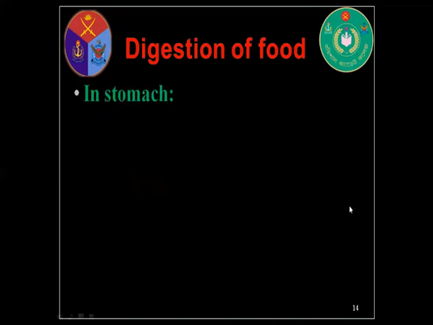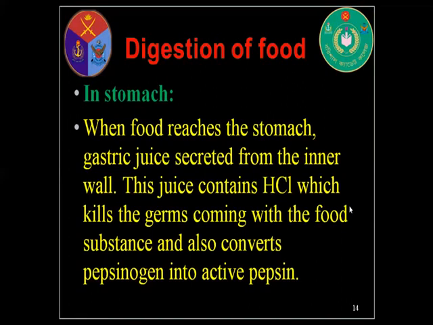In the stomach, when food reaches the stomach, gastric juice is secreted from the inner wall. This juice contains hydrochloric acid, which kills the germs coming with the food substance and also converts pepsinogen into active pepsin. The inactive stage of pepsin is called pepsinogen.